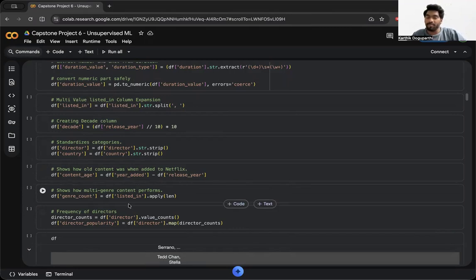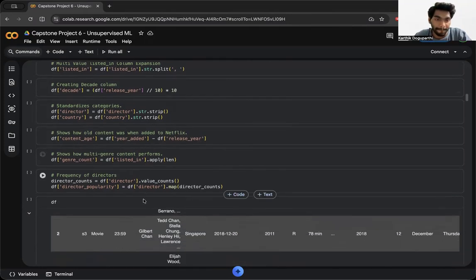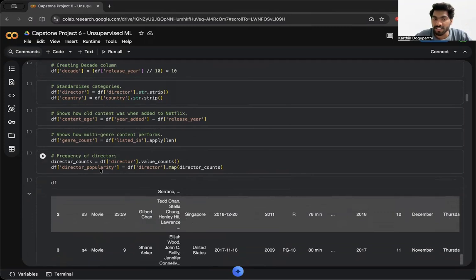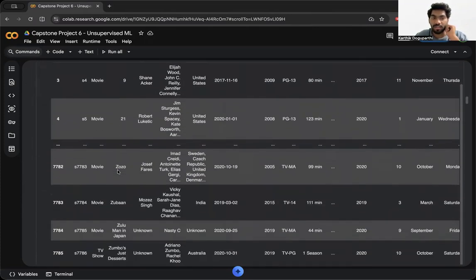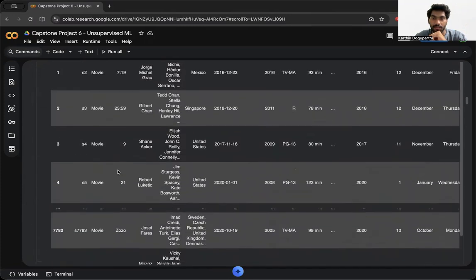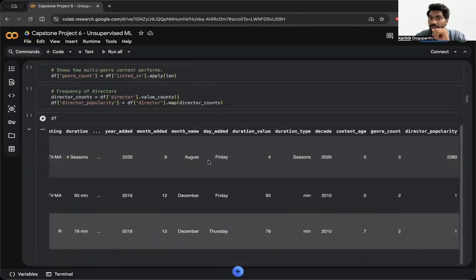and also to show the multi-genre, because not all the movies are shot in a single genre, they have multiple genres like rom-com or suspense and crime, like that. And the frequency of directors as well, to show the frequency of directors shooting the movies. So this is the first data set after creating all those values, all the other data types and all the other values that I've created also.